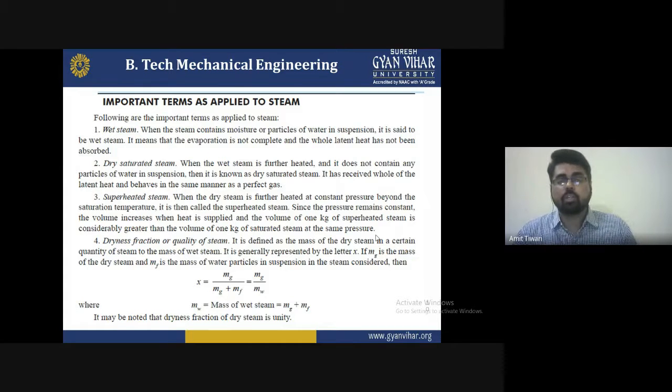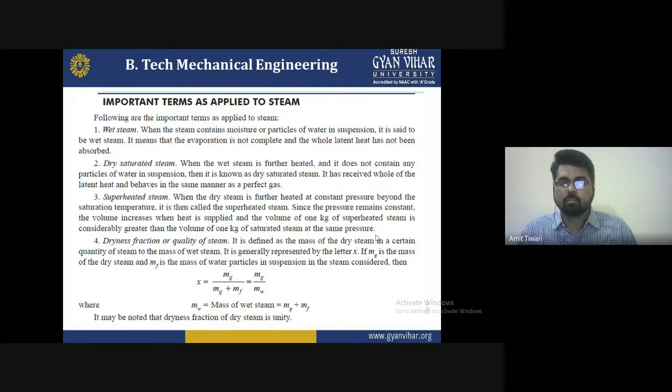Second, dry saturated steam. When the wet steam is further heated to a high temperature and does not contain any particles of water in suspension, then it is known as dry saturated steam. So it has received the whole of the latent heat and behaves in the same manner as a perfect gas.